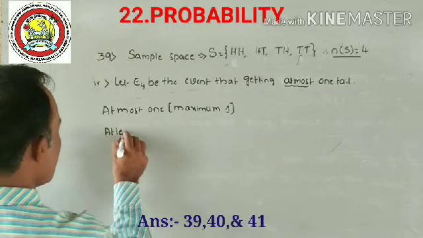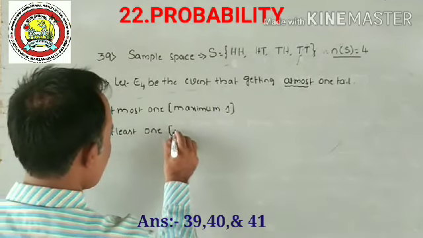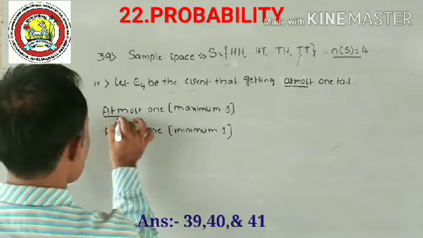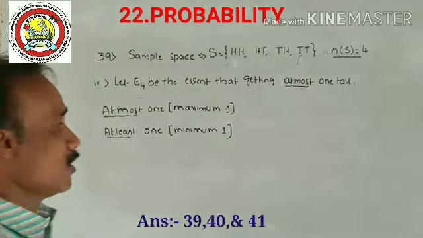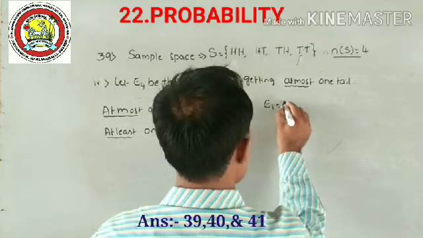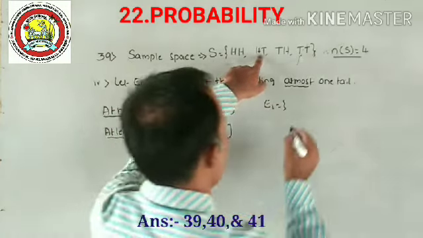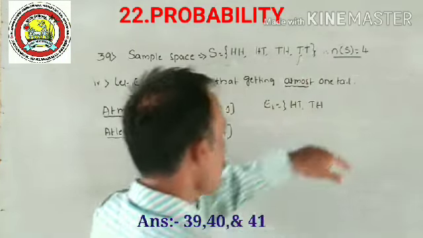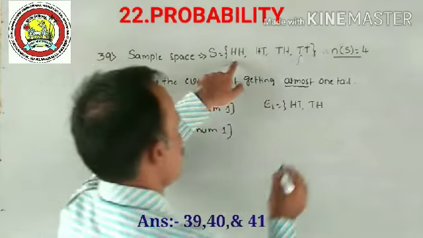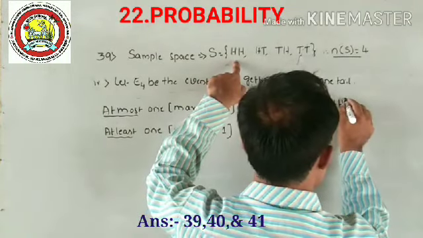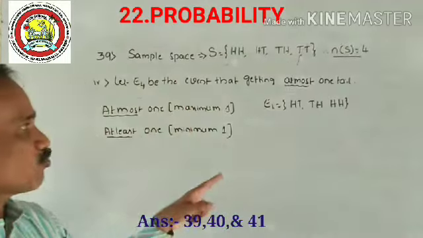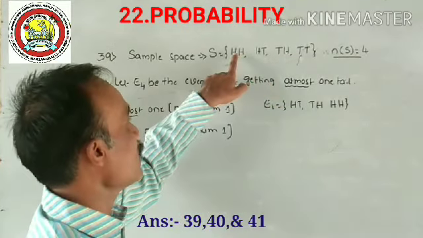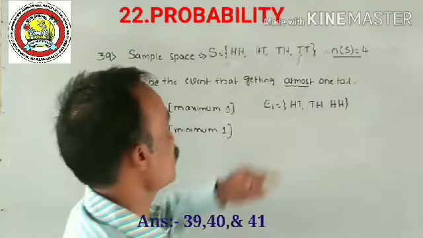Suppose at least means minimum one. Yes, this is the difference between at most and at least. The question is at most one. At most means maximum one tail. Maximum one tail means HT as well as TH. Minimum is also possible, I mean zero tails. Zero tails, nothing but HH. Don't write TT. Why? Because maximum one, minimum zero tails. One tail, and HH is nothing but zero tails.